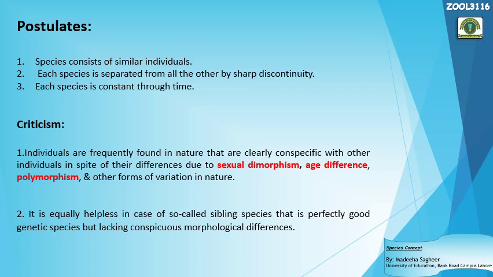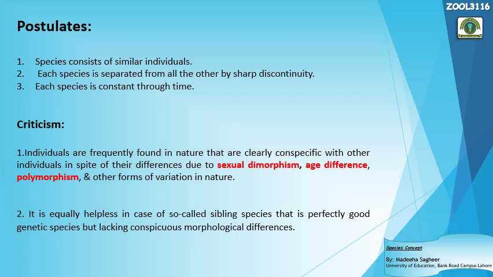And sexual dimorphism means that organisms that belong to the same kind or type are still apparently different because of their gender. In some cases, the male is always different from the female, and there is also age difference. If we take an example, any individual at different stages of life shows different morphology.